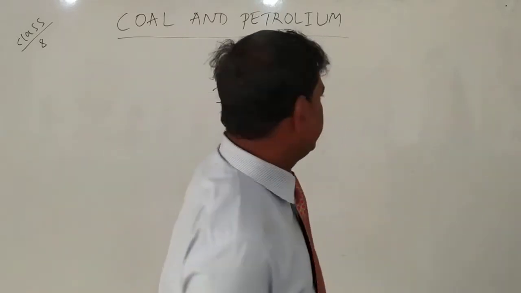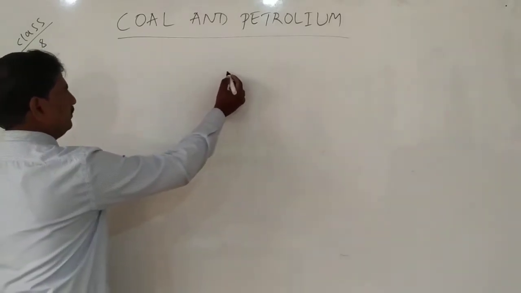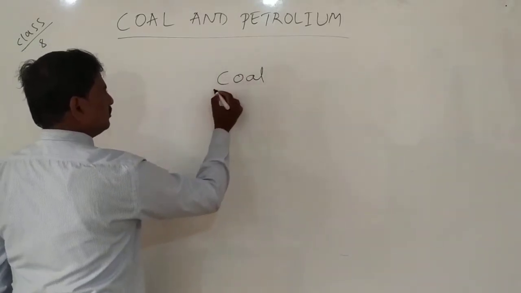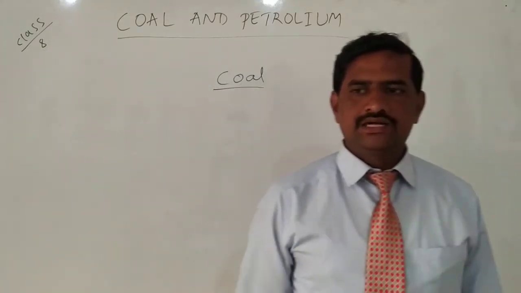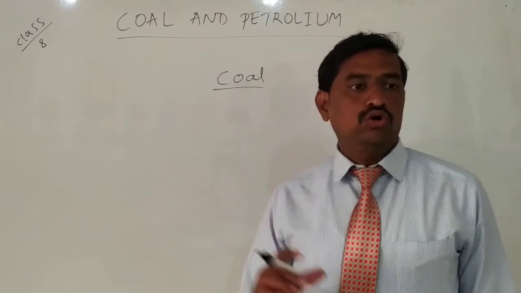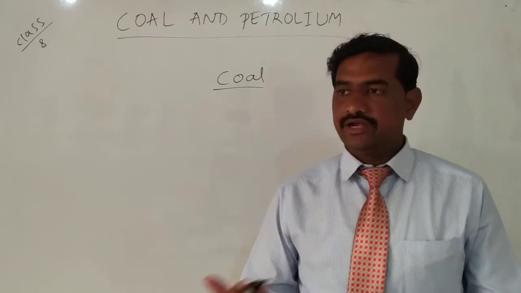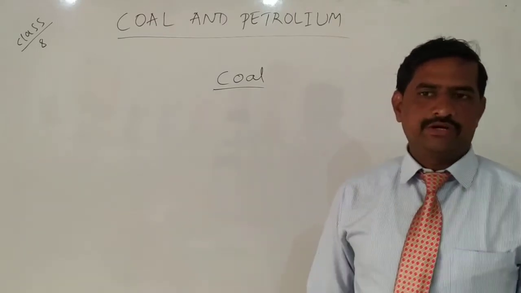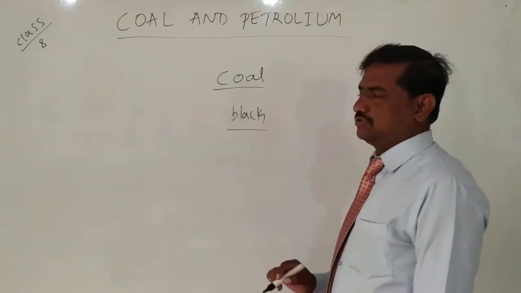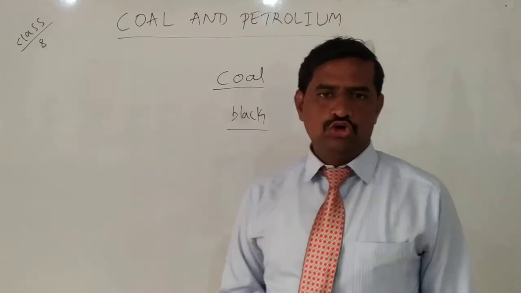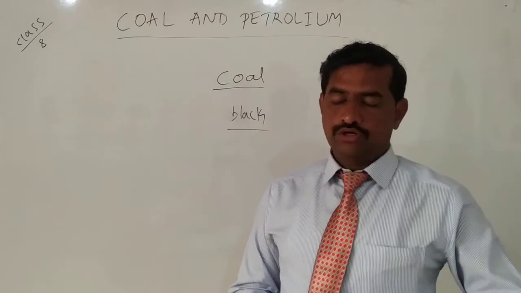Now we'll study about fossil fuels. In the last class we studied about one of the important fossil fuels, that is coal. I think you might have heard the name coal. Where do we use coal? What is the importance of coal and how do we get coal? We have already studied this, and once again I will revise it. Coal is a black color solid, just like a stone. Coal is a fossil fuel.